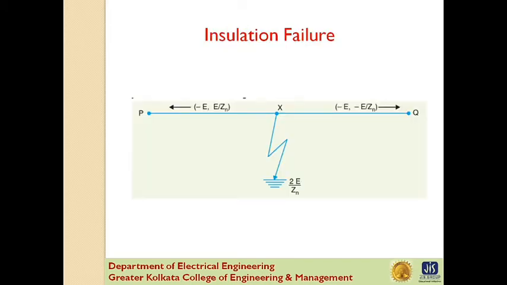Next is the insulation failure. The most common case of insulation failure in the power system is the grounding of a conductor, which may cause overvoltages in the system.